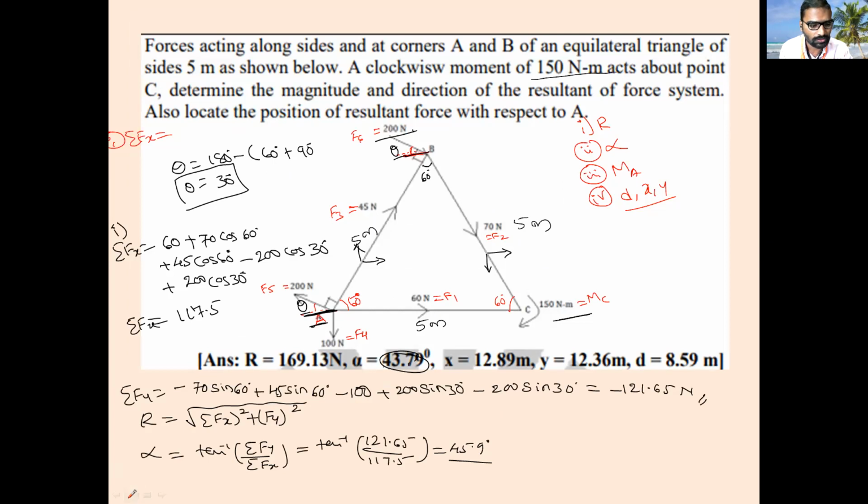Okay, so what is next? This is important now. So what you have to find out? Next you have to find out the value of what is asked in the problem. Moment. Okay, the moment is also asked, the moment dx. So how to find out the moment? See, I'll write here.